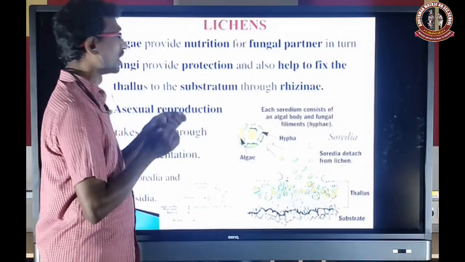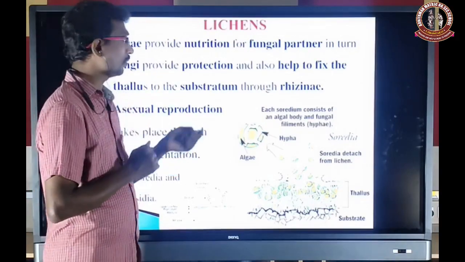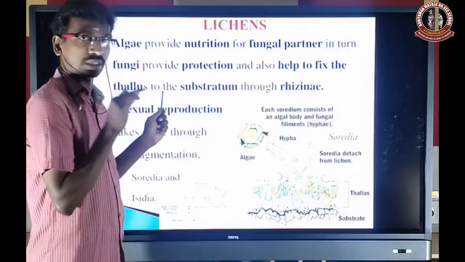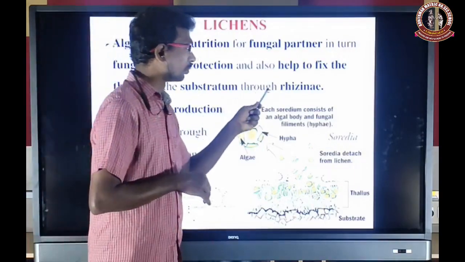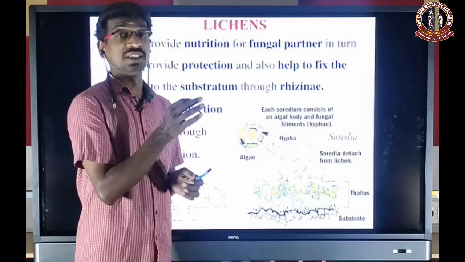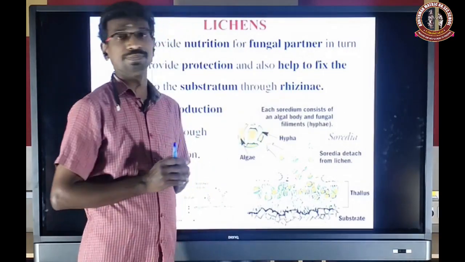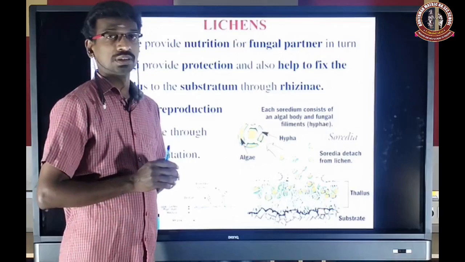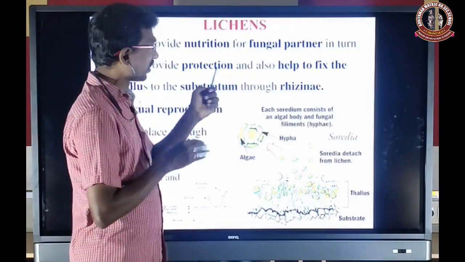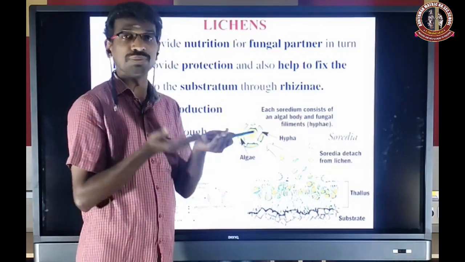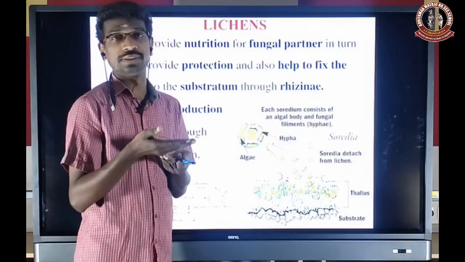So the fungus acts as a support. It helps to fix the algal thallus to the substratum through rhizines. Rhizines are fungal root-like structures. Substratum means the place where it grows.